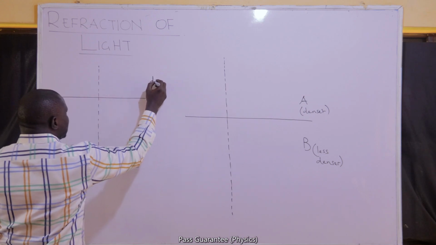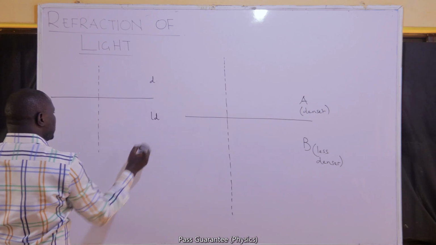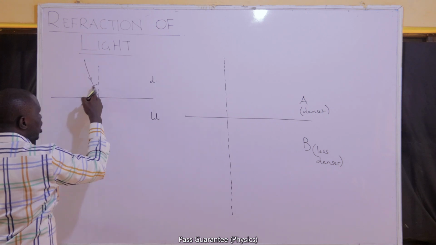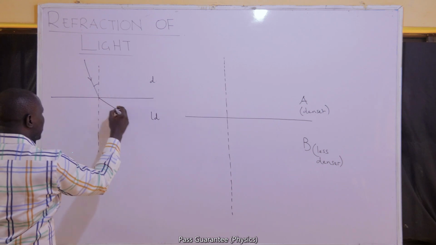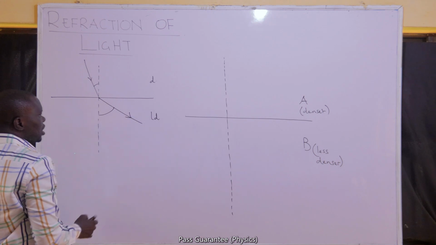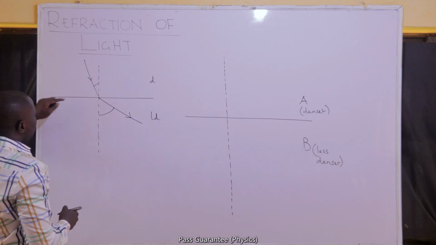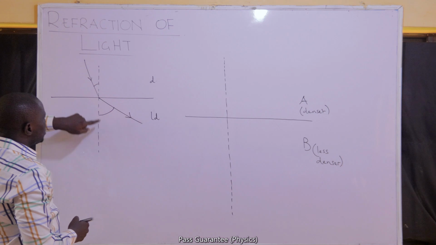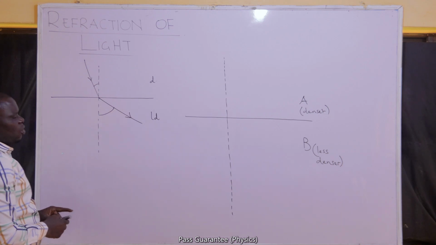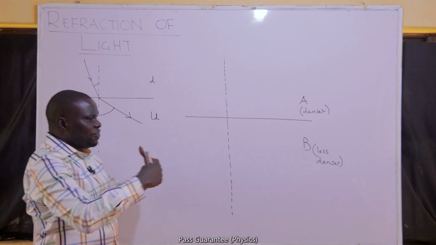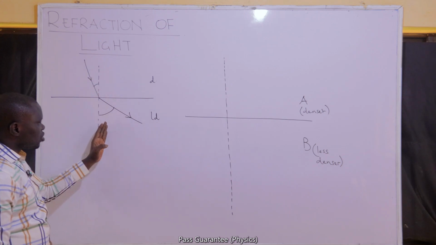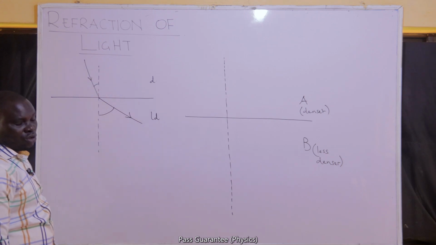On the other side, if light travels from dense to less dense, we expect it to have a smaller angle in the denser medium and a larger angle in the less dense medium. And generally, this is how I want to represent it. Because it is having a smaller angle in the dense medium and it's going to the less dense, having a larger angle there, we'll say that light is traveling farther away from the normal. It was closer to the normal initially. Now, upon getting to the next medium, it moved farther from the normal.